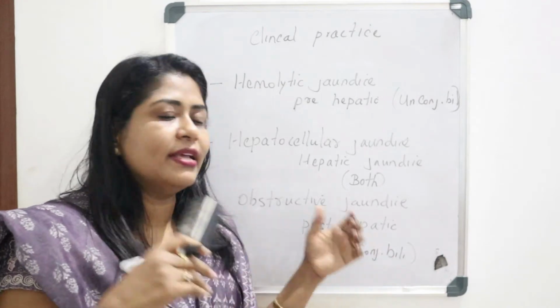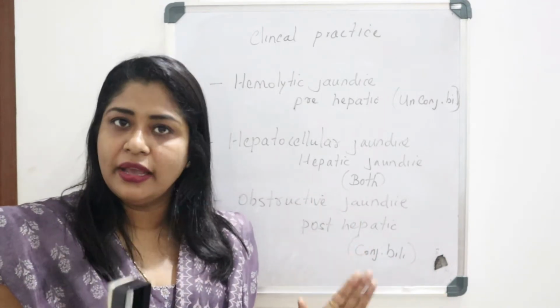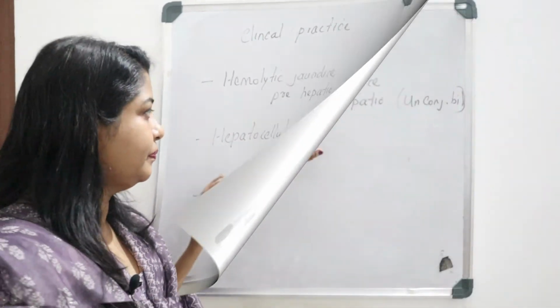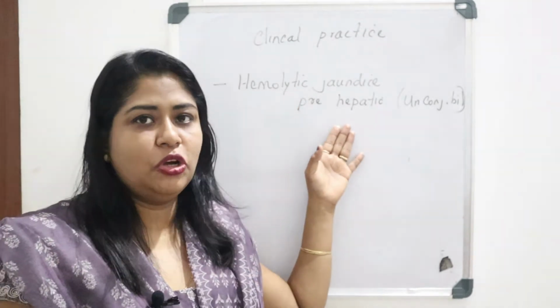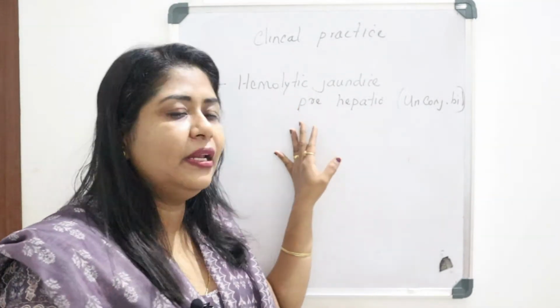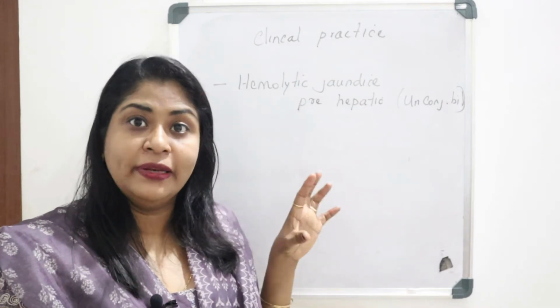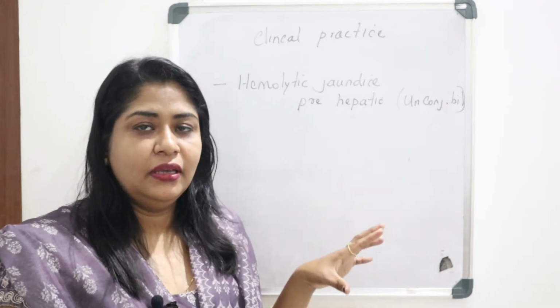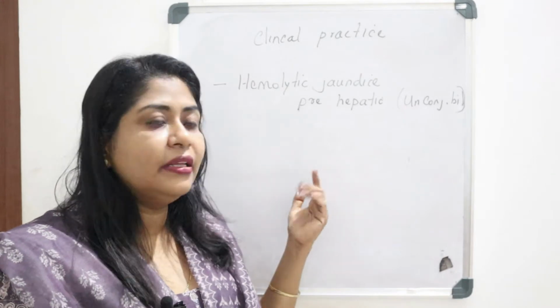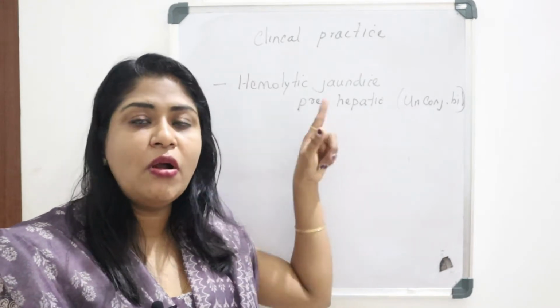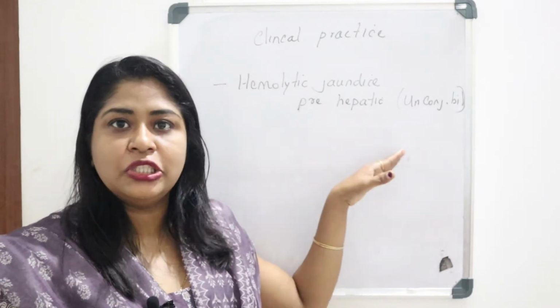So in this case we can see conjugated bilirubin level will be high in the blood. Coming to hemolytic jaundice, this is mainly due to the increased production of unconjugated bilirubin, mainly due to increased hemolysis. That results in the increased production of bilirubin beyond the liver's capacity or ability to conjugate.